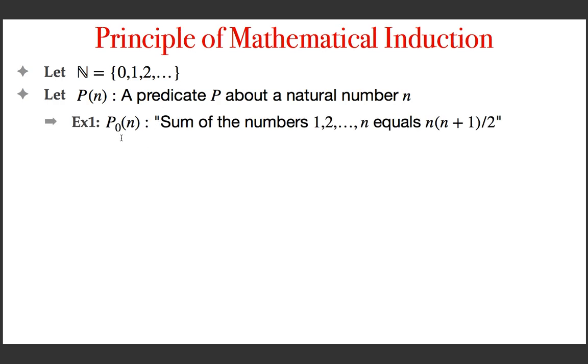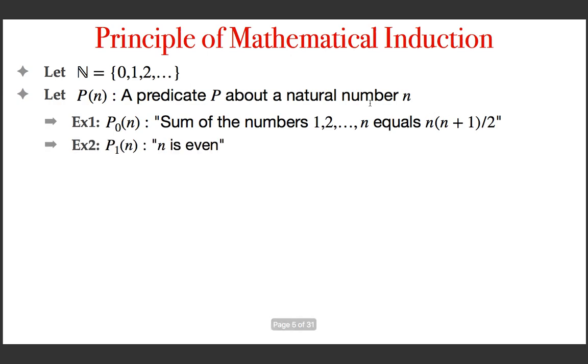The first one, P0 of n. It means P0 is the predicate. I have given a subscript because we are going to see three different example predicates. P0 of n is defined as this sentence: the sum of the first n natural numbers is n into n plus 1 divided by 2. This sentence has a true or false value, right? It's either true or false. So it's a predicate. That is an example predicate.